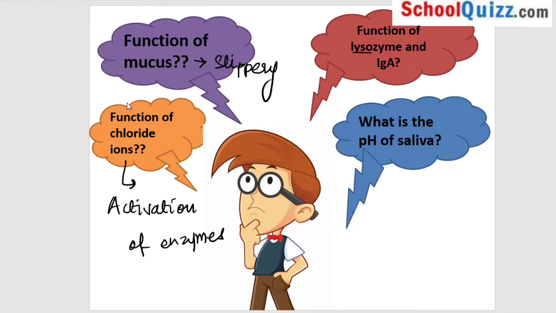What is the function of lysozyme? Remember, you consume food, there are certain bacteria which you also take in. Your mouth is the organ which is always in contact with the air. So whatever foreign material enters, it needs to be killed. The body tries to kill it in the mouth itself. You require lysozyme, which will kill all the harmful bacteria which is trying to enter your body. And secretory antibodies, again, give protection against the bacteria or any foreign substance which tries to enter your mouth. And the pH of saliva is more towards the neutral. So it is on the neutral side, around 6.5 to 6.7. That is the saliva pH.